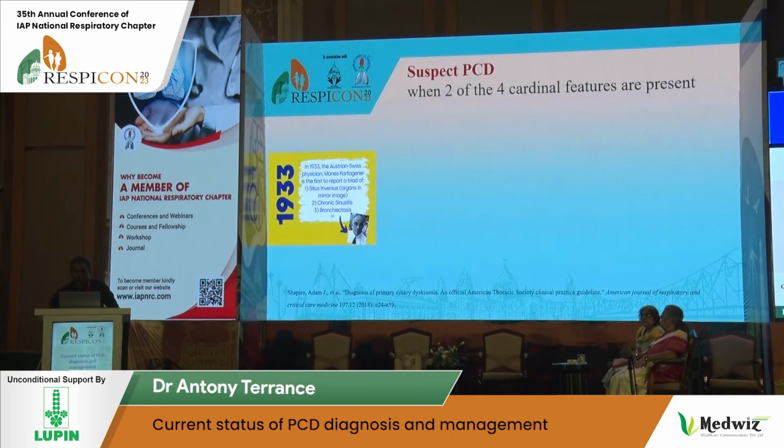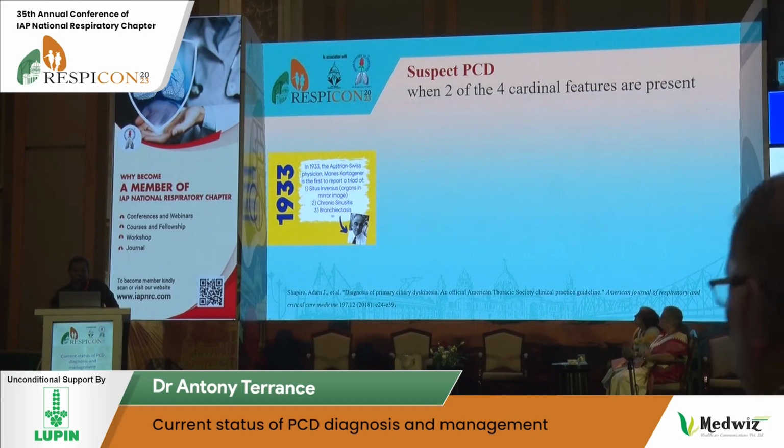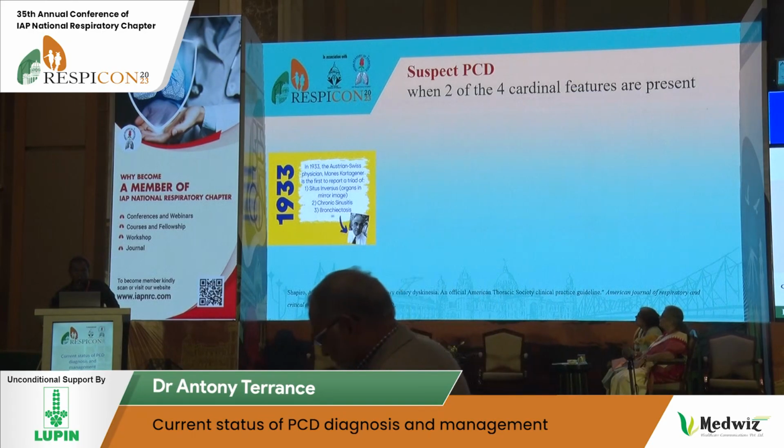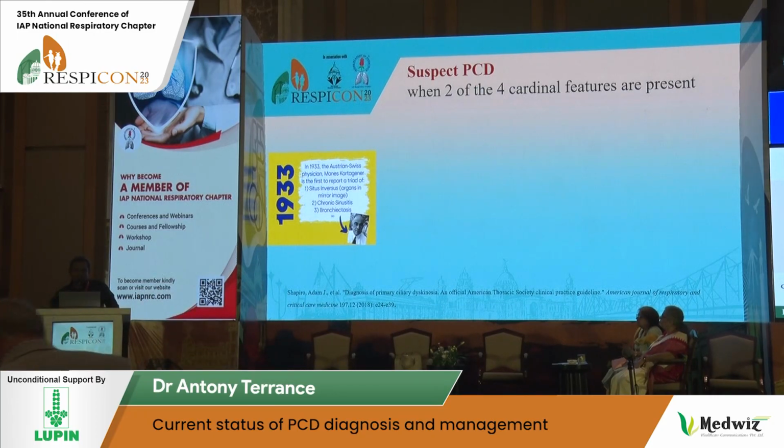And the key here is making early diagnosis. In 1933, Kartagener, an adult physician, we have to note that, identified 3 components, the triad: bronchiectasis, sinusitis, and situs inversus. Later it was clubbed and put together as Kartagener syndrome. But we don't want to diagnose Kartagener syndrome and pass it on to the adults. We actually want to diagnose PCD early, and prevent the patient developing, or delay progression of, lung disease and development of bronchiectasis.